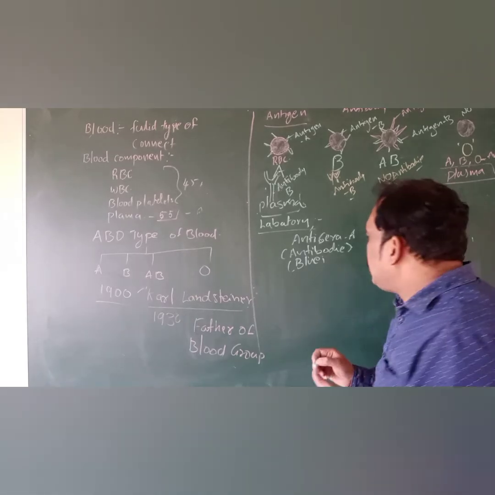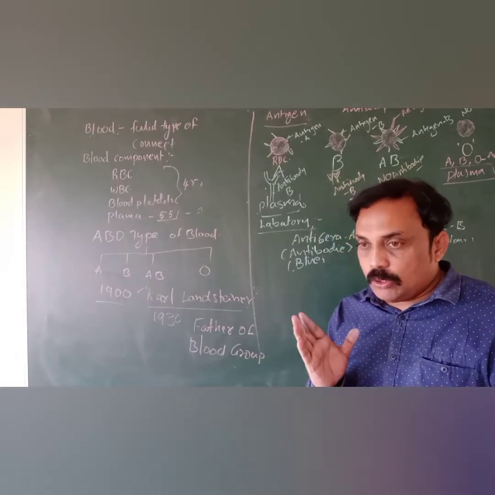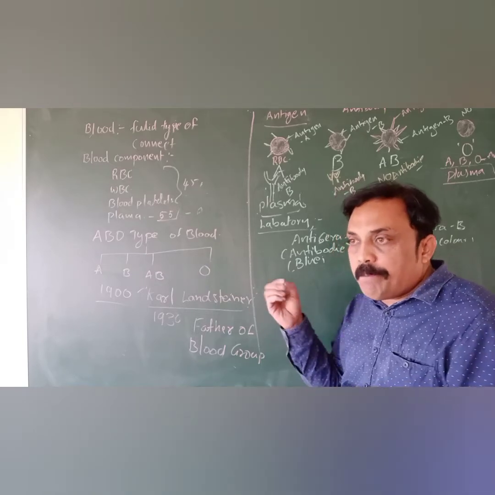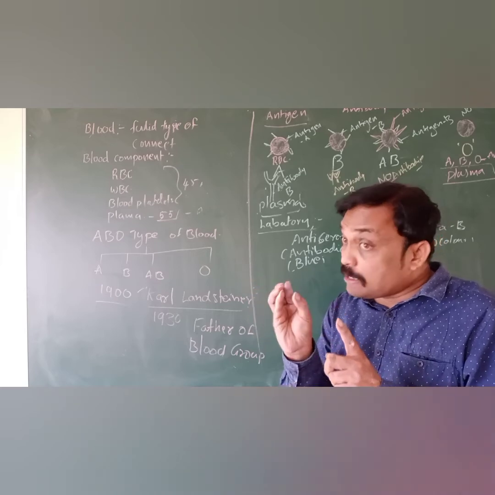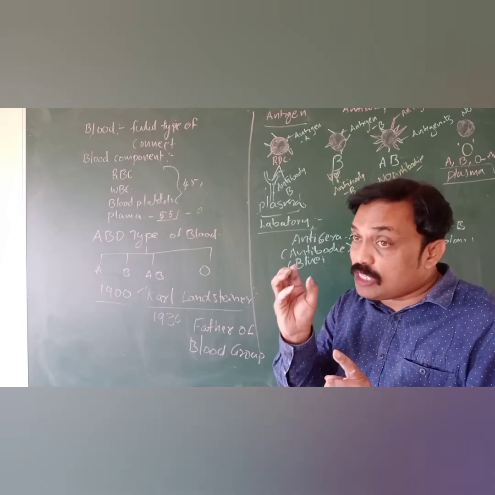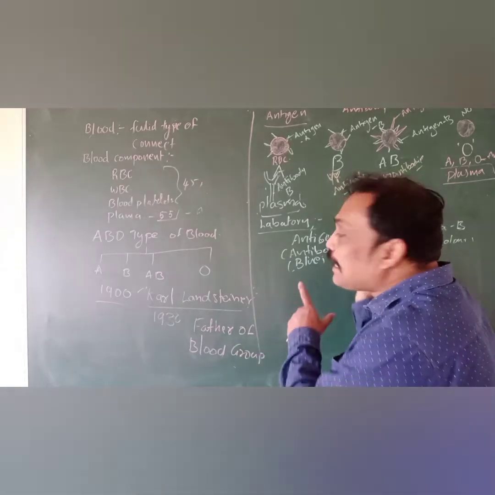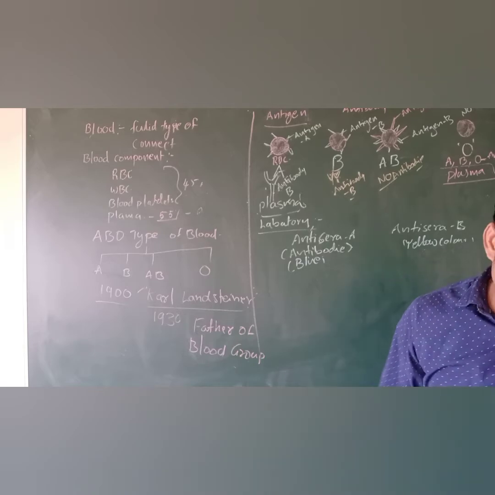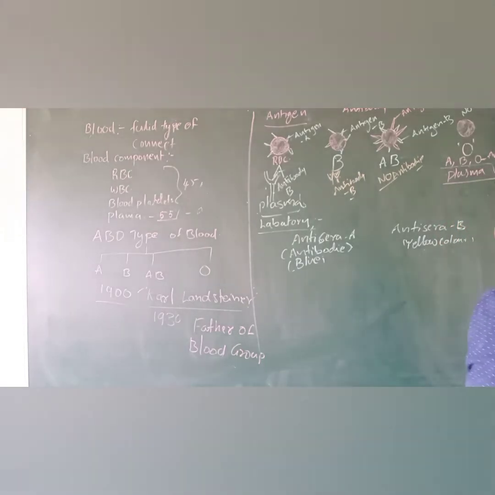Okay, what they are doing is based on the coagulation of the blood. They use anti-sera A and anti-sera B based on the coagulation. Coagulation means clumping. Based on the clumping, they classify the blood groups.